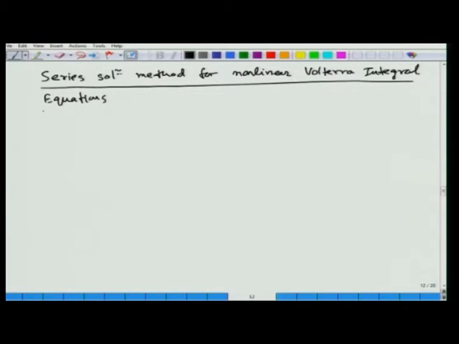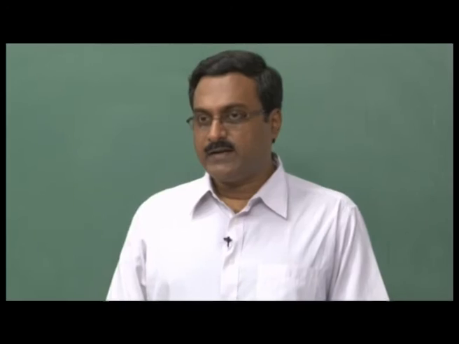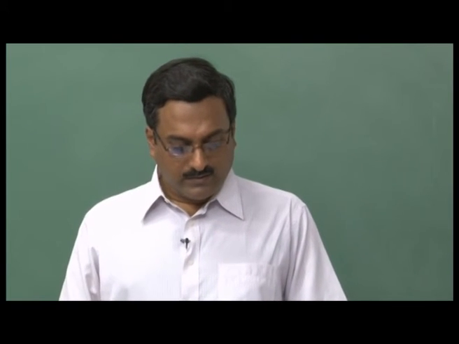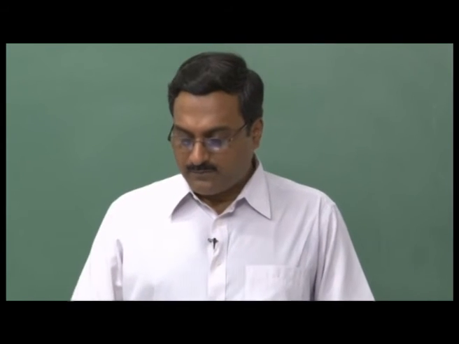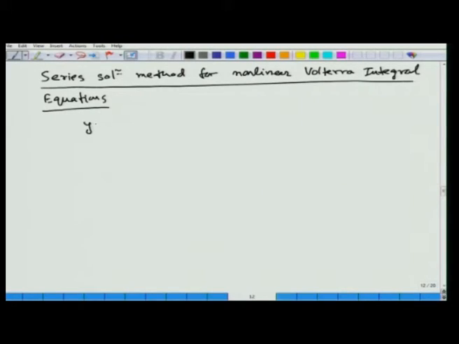Although I have written here nonlinear Volterra integral equation, the method that we are going to discuss is for a specific type of nonlinear Volterra integral equations, those given by y x is equal to f x plus lambda integral a to x k of x comma s y to the power n s d s.